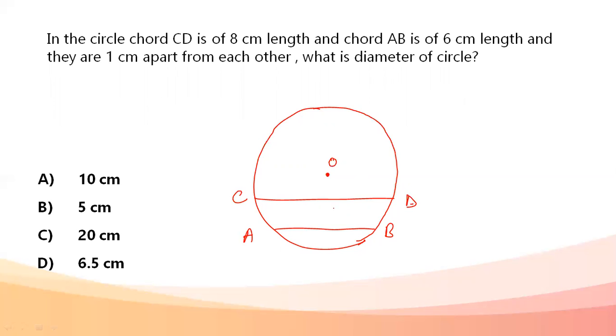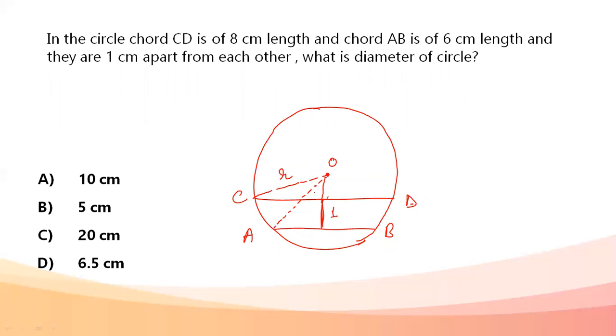And they are 1 centimeter apart, meaning the perpendicular distance between them is 1 centimeter. What is the diameter of this circle? Okay, we need the diameter. Fine. So if I draw OA and I draw OC, both of them are going to be the radius. And this I'm again drawing. Let's take this area. I'm marking some more points.